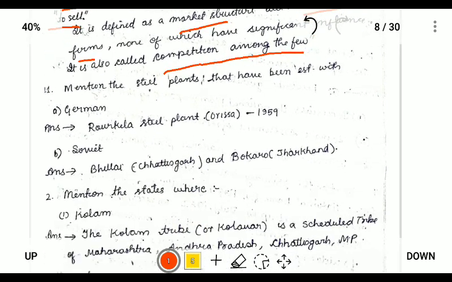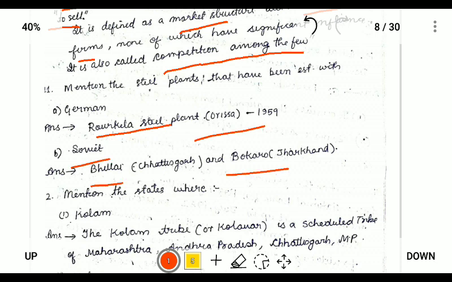Next, mention the steel plant established with German. So for German, it will be Rourkela. Rourkela steel plant in Orissa 1954, and for Soviet it is Bhilai and Bokaro. Bhilai is in Chhattisgarh and Bokaro is in Jharkhand.